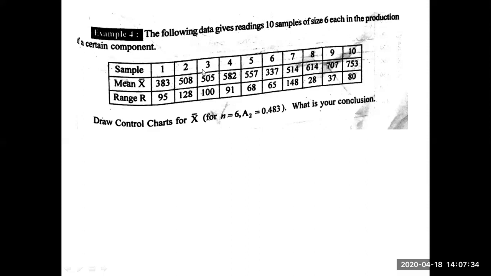Samples 1, 2, 3, 4, 5, 6, and so on, up to 10 samples. Samples of size 6. What is the meaning of size 6? The first sample has 6 observations, the second sample also has 6. Each sample has 6 observations. Remember this: how many samples? 10 samples. Each sample has 6 observations. That is size 6.